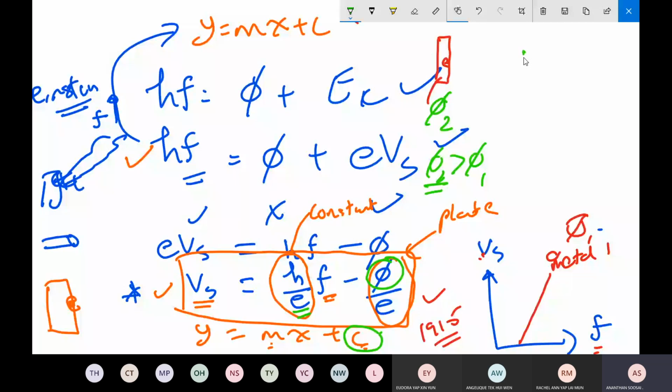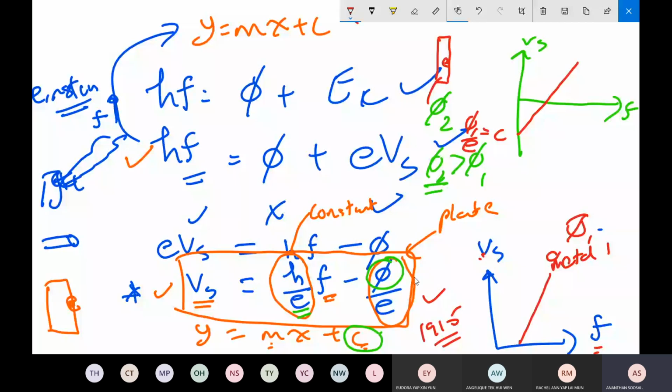Okay, see, I draw here better. So Vs versus f. The first original line was like this. And if you extend it, this is the C. C equals the work function phi 1 over e, from this formula.